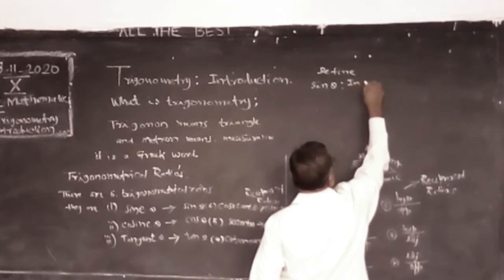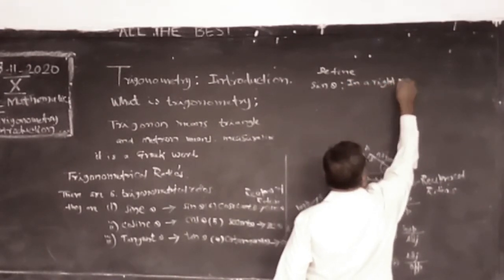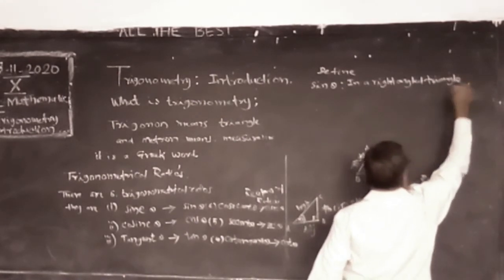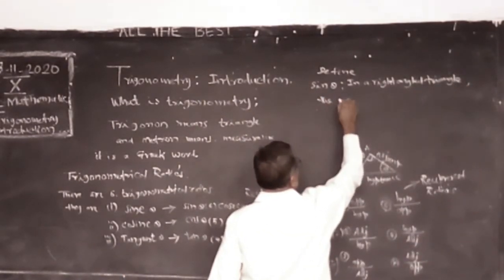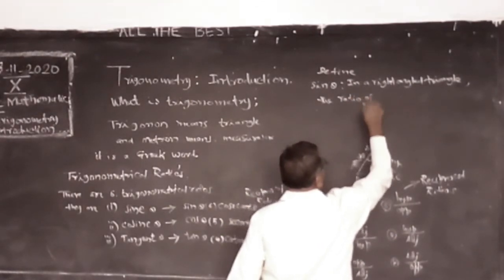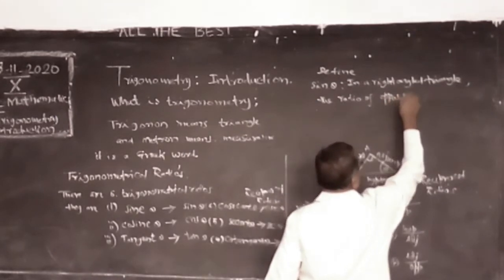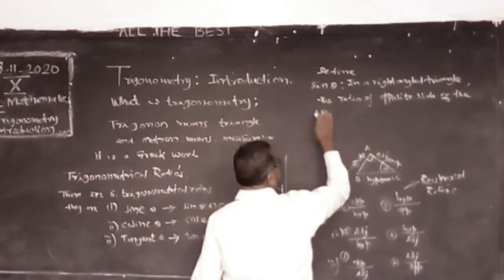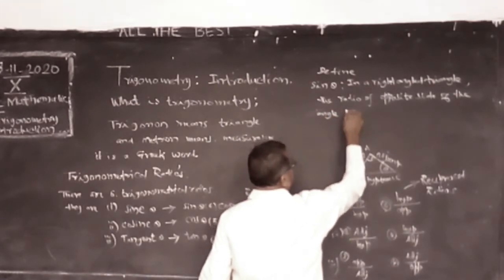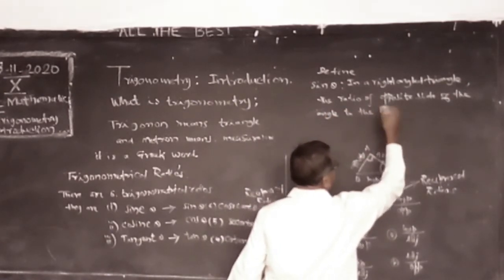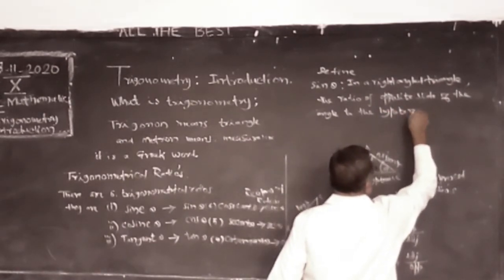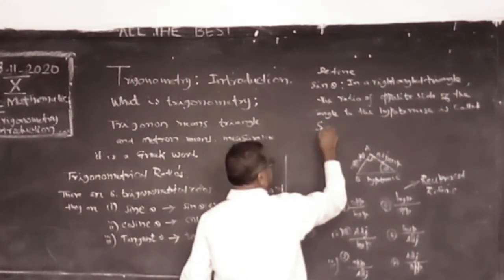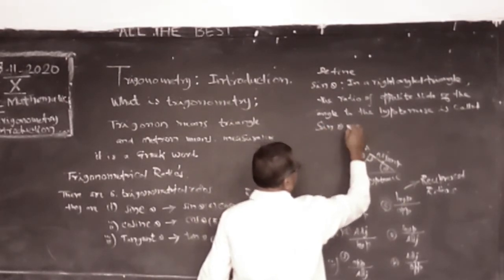In a right angle triangle, the ratio of the opposite side of the angle to the hypotenuse is called sine of the angle.